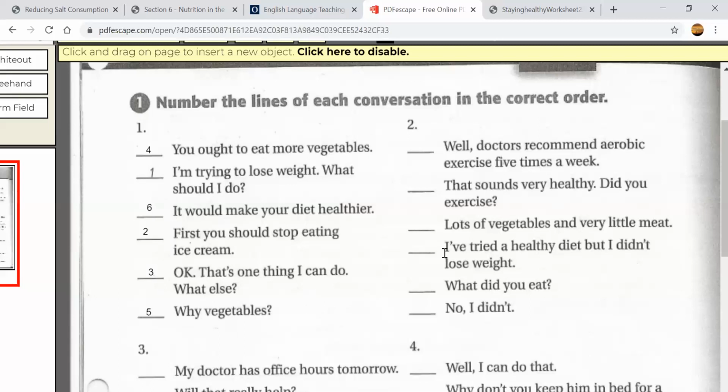So you have number 2. I don't think there are very difficult words here. Maybe just the sentence, well, doctors recommend aerobic exercise 5 times a week. So doctors recommend. Recommend means the same as you should. Aerobic exercise 5 times a week. Aerobic exercise is a type of exercise, like, for example, running and jogging, things that help your heart, okay? So that would be aerobic exercise. I think you know all of these words.